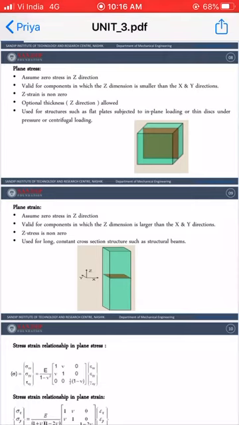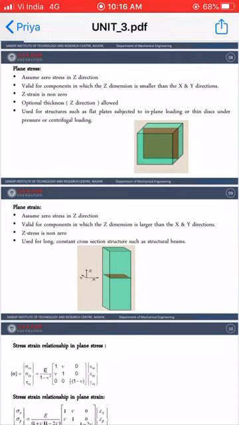Okay, so we have started our new unit. This is your two-dimensional elements. In your previous lecture, we discussed the various differences between the one-dimensional, two-dimensional, and three-dimensional element. Also, we discussed that if there is a two-dimensional geometry, then depending on the conditions or the geometry, there are two conditions for the two-dimensional problem.